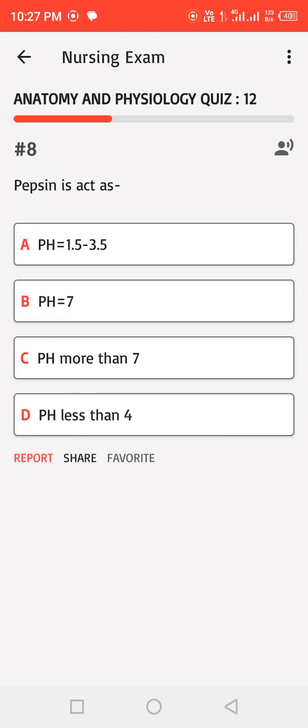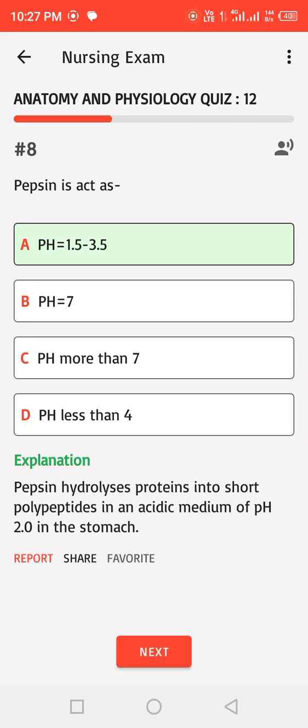Pepsin acts as: A. pH equals 1.5 to 3.5, B. pH equals 7, C. pH more than 7, D. pH less than 4. Correct answer. Pepsin hydrolyzes proteins into short polypeptides in an acidic medium of pH 2.0 in the stomach.